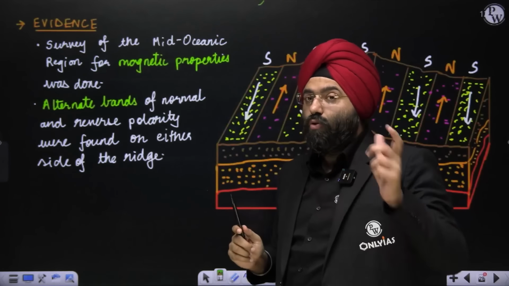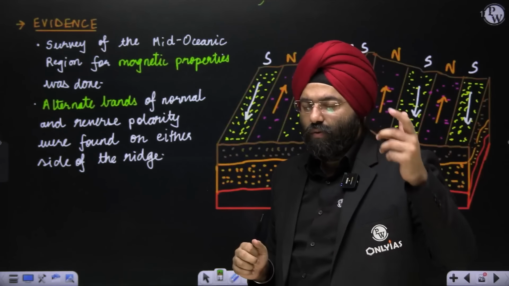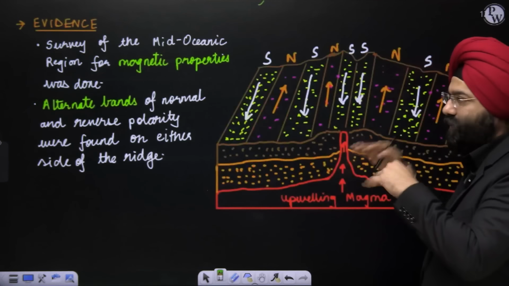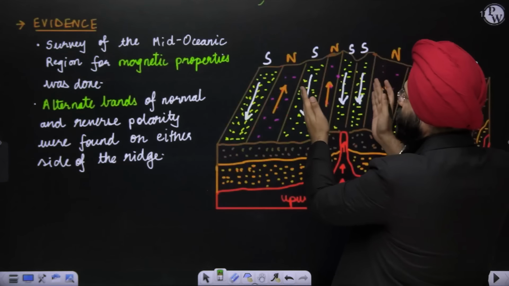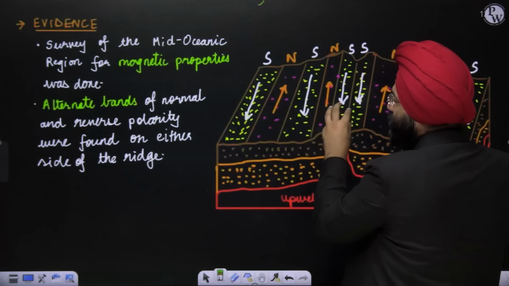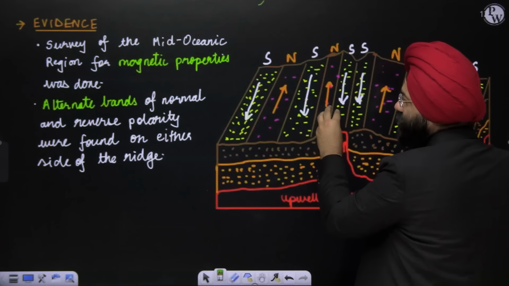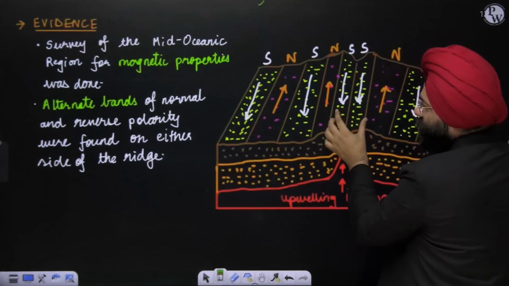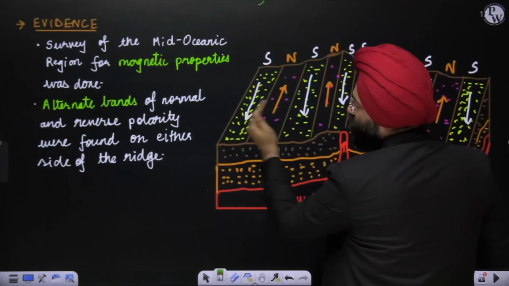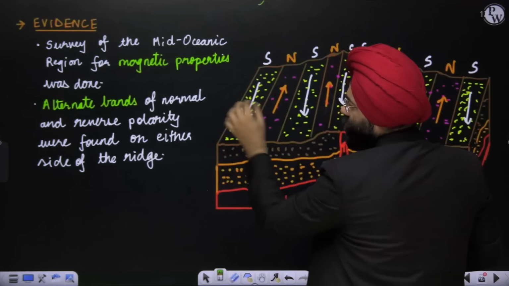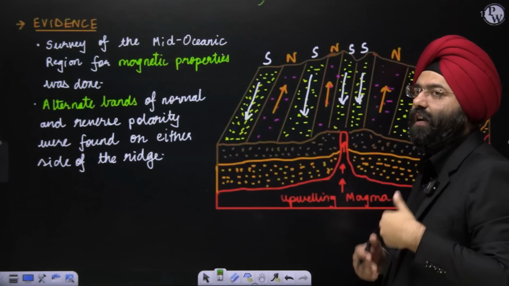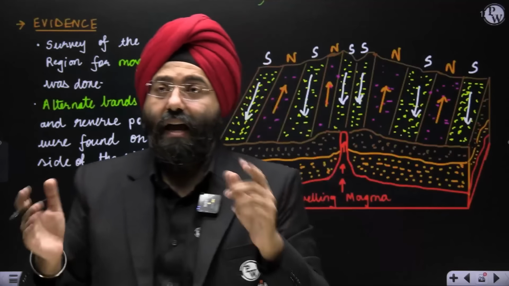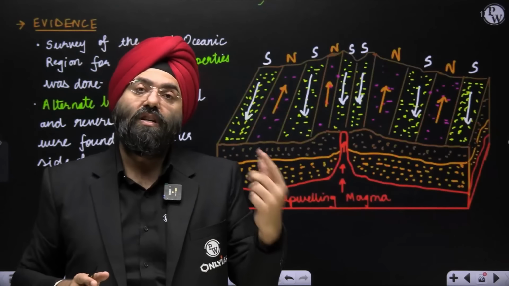Now this was correlated with the times when the magnetic reversal took place, and it was found to be exactly the same. And after some time what happens? Again new magnetic substances are coming and they're moving apart. And dating methodology also helps us tell that this is young, this is old, because over here new crustal formation will take place and these by that time will move ahead in this direction. So these are old. So in a way we realize that the sea floors are basically spreading or moving apart, an outcome of the convectional currents.